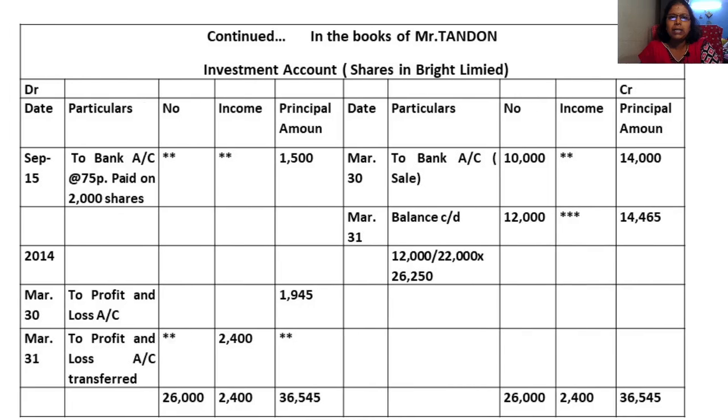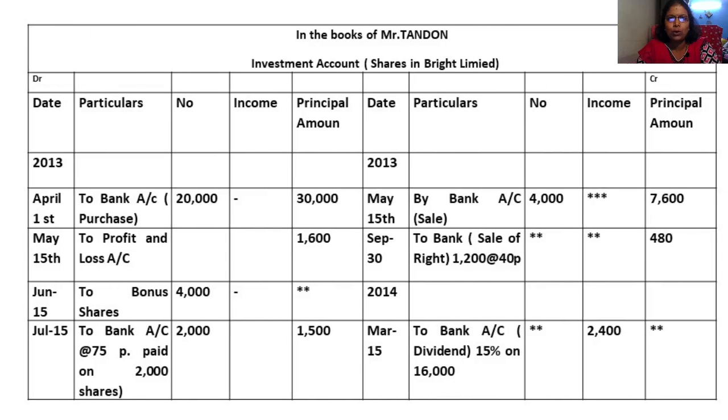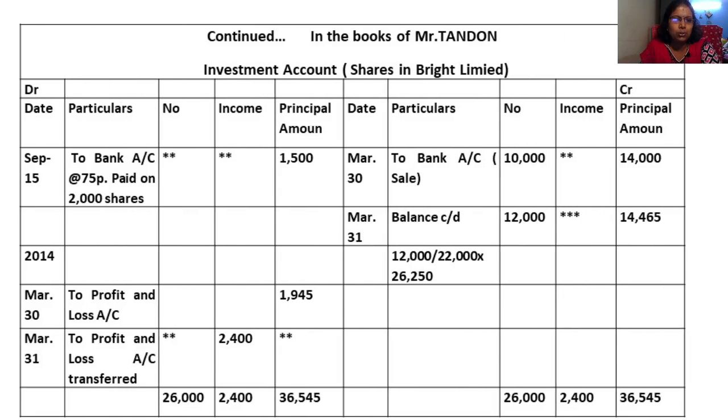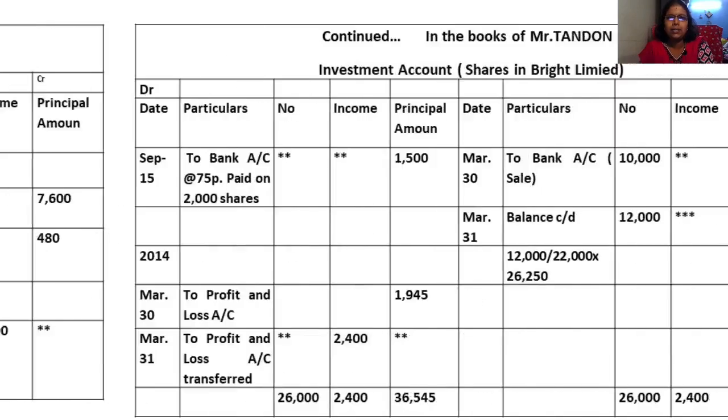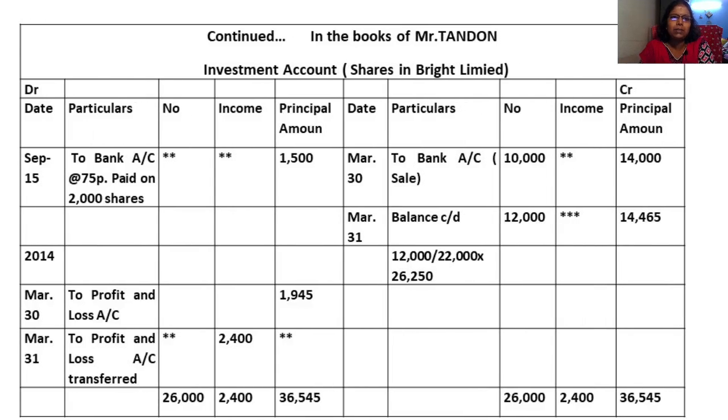2,400. Next, you can see that I told you this: 75 paisa, 1 rupee 50 paisa, that is the right issue. He buys in 2 stages, one in July and one in September. So that is the July one from the previous slide. To bank account, 2,000 into 75 paisa, 1,500. Next one is in September, again to bank. 2,000 only, once you have to mention, so 1,500. Okay, hope you are able to understand.